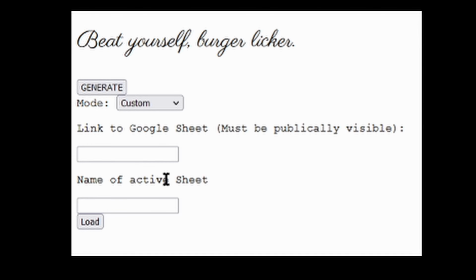And the final mode is the custom mode. That means you can make your own word or phrase generator, insult or otherwise. Feel free to use my Google Sheet as a model and try it out. Here's how. First, click Custom in this dropdown. Then, copy the sharing link to your Google Sheet. Paste it here, type the name of the sheet you're using, and click Load, and then your custom generator will be loaded. Have fun with this.